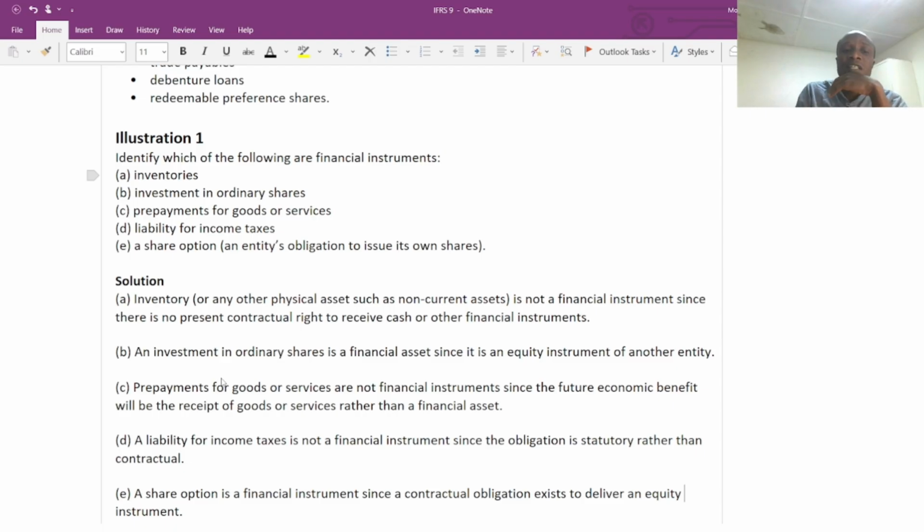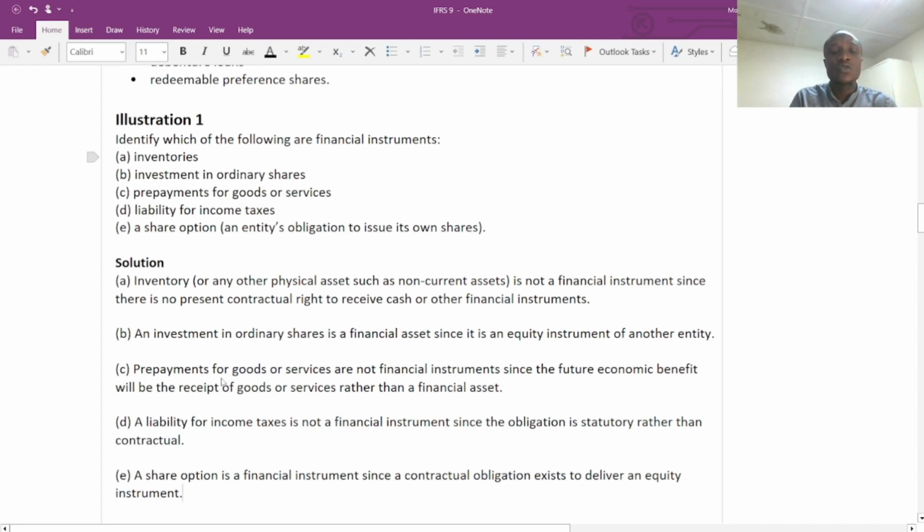B, an investment in ordinary share is a financial asset since it is an equity instrument of another entity. As I mentioned earlier, company A purchases shares from company B. They are both equity instruments. So we can say it is a financial instrument, which is a financial asset.